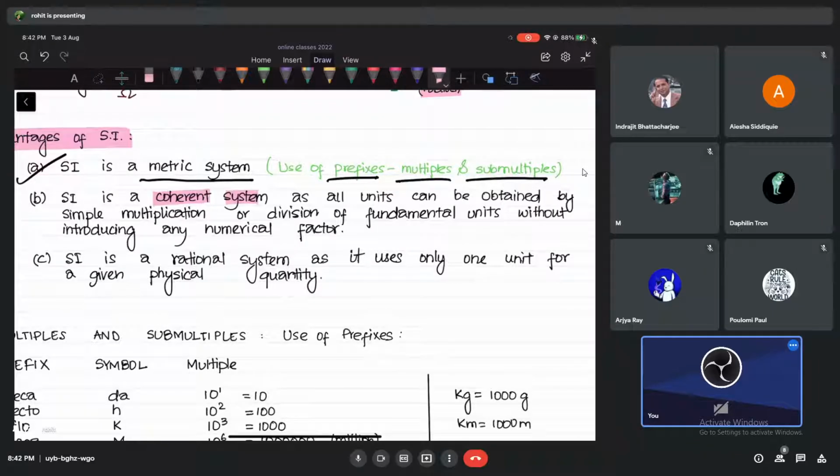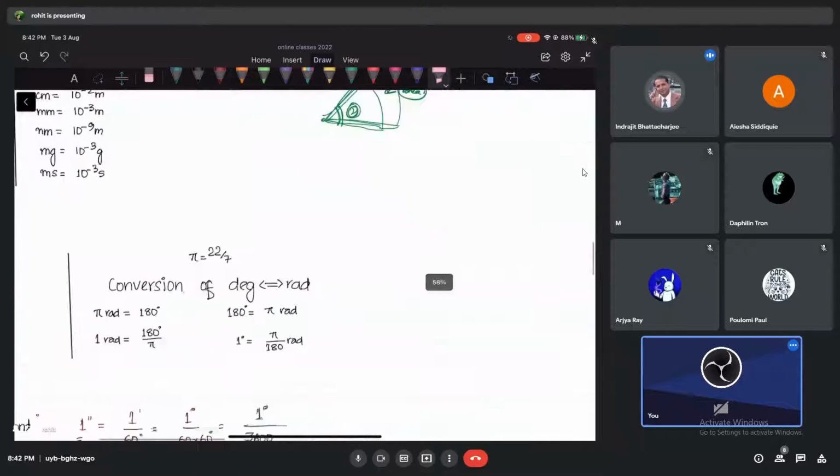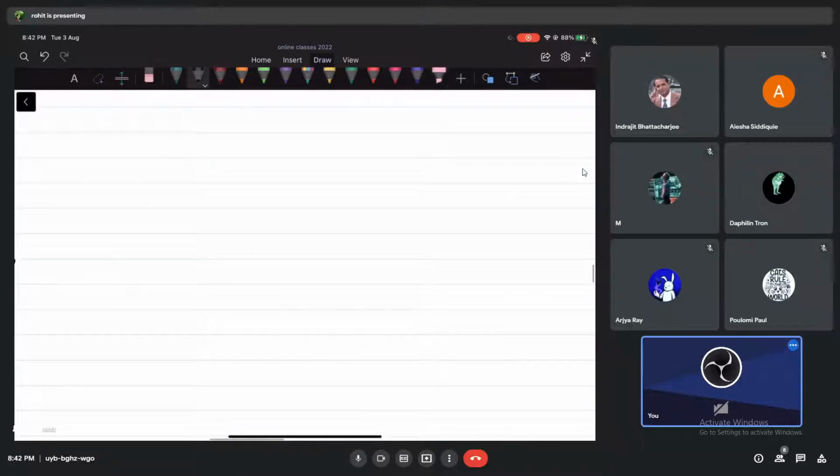That means by simply multiplying or dividing the 7 fundamental units, I can get any other units, all the other units, without any multiplication or numerical factor. I'll help you out with this very quickly. I've read it, don't worry, but look at the idea.